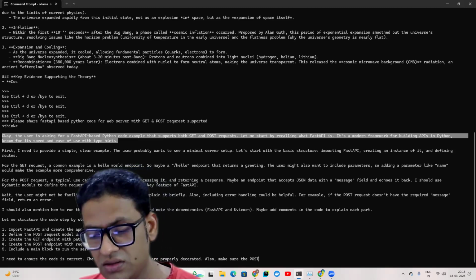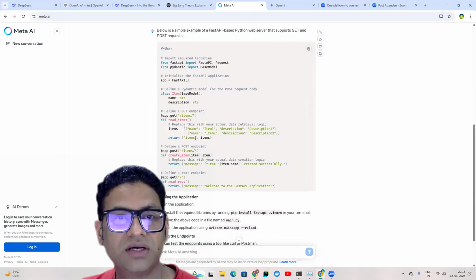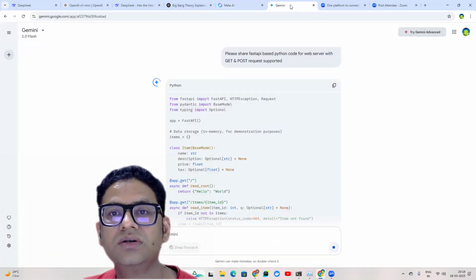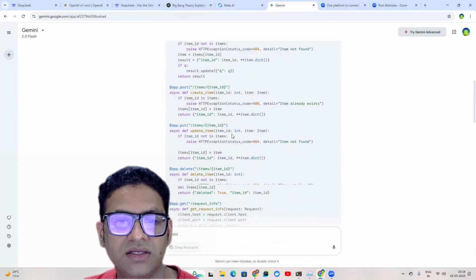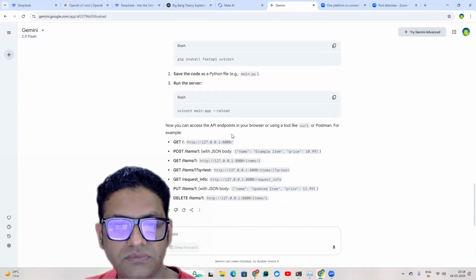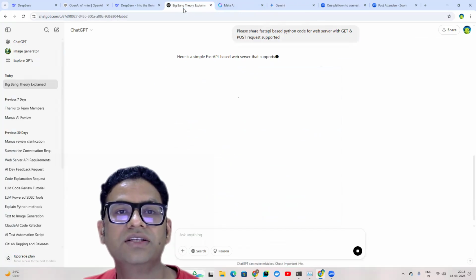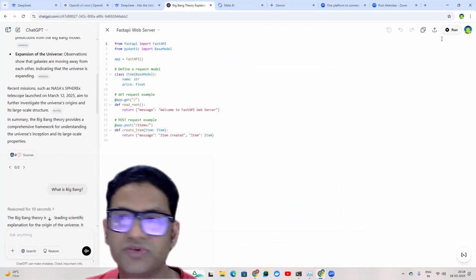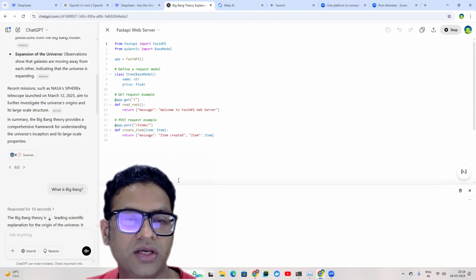Come back here. Let's see what we are getting with the, okay, this is from Meta. Okay, so we got get and post, looks good. Come back Gemini. Okay, so this also looks good. And then if I just go back to ChatGPT, this also looks good. And now we have this option where we can try to run it if we want.